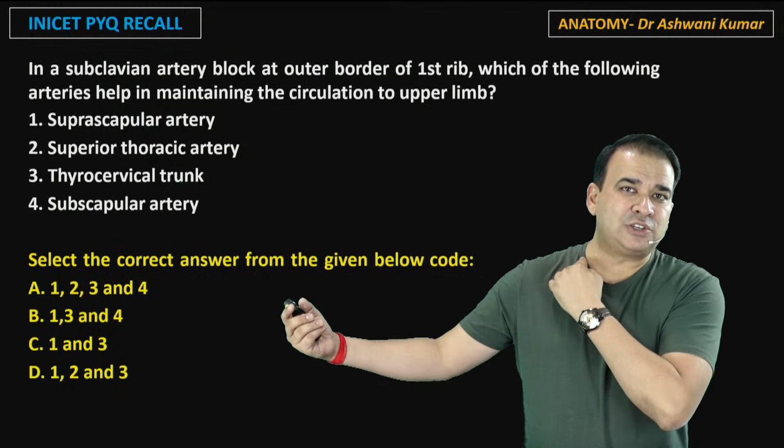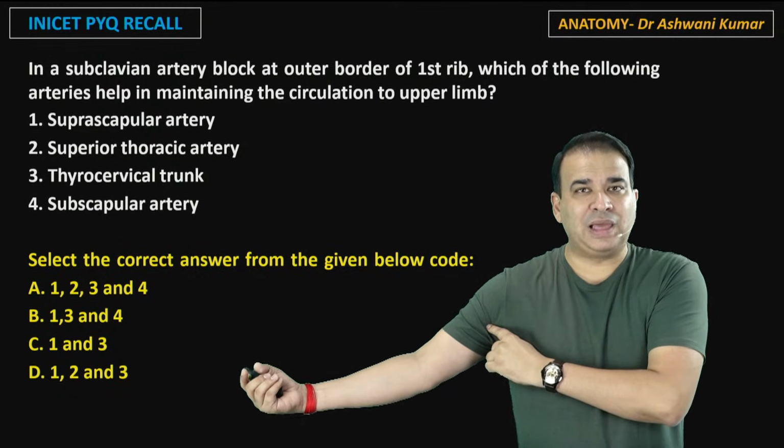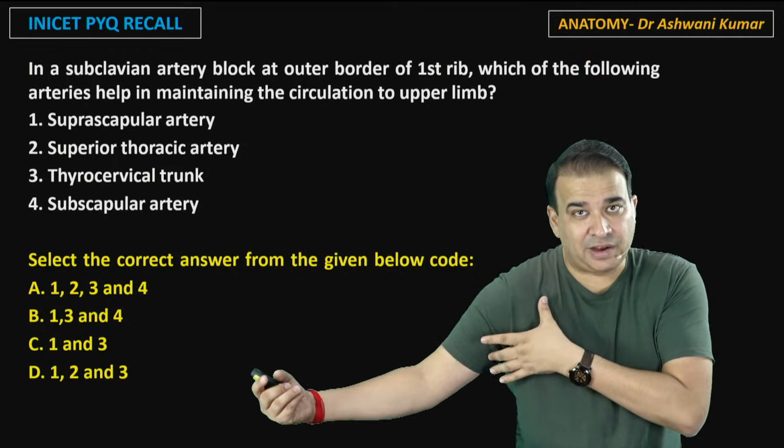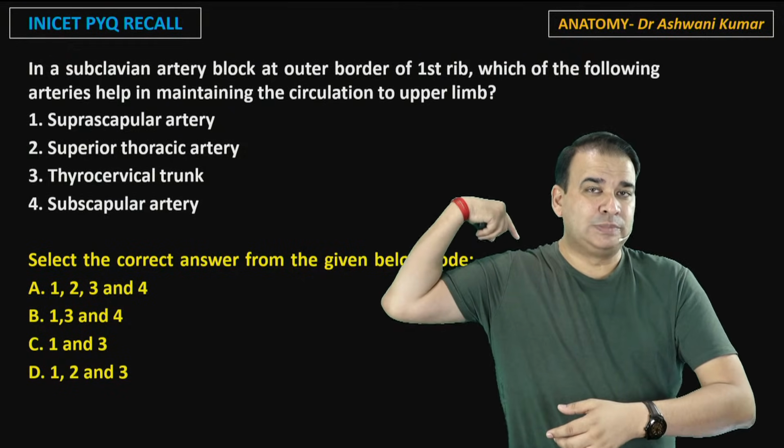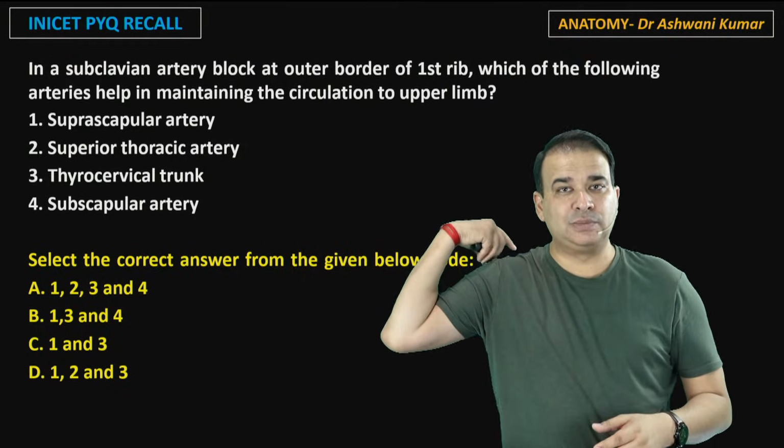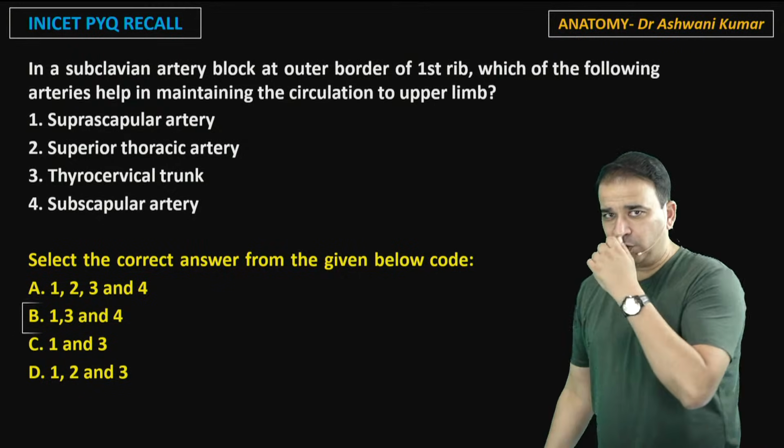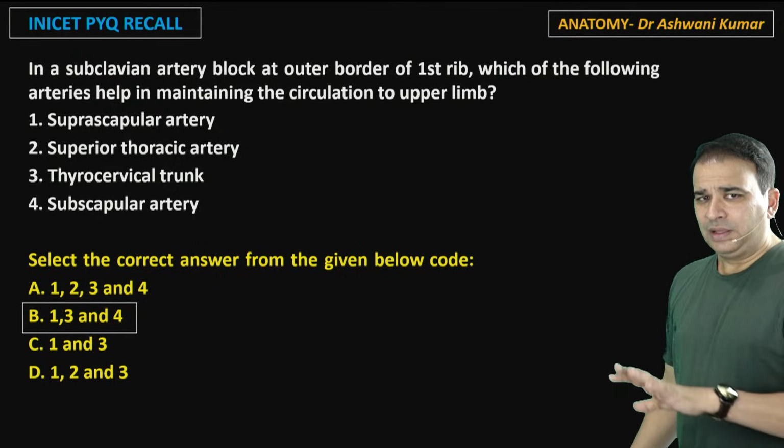So thyrocervical trunk from here, and subscapular artery from the axillary artery. Now these are the two major arteries which will give the branches to anastomose at the dorsum, that is the scapular anastomosis. Have a look at this picture. It's a hand-drawn diagram only. I'll come to the answer here.